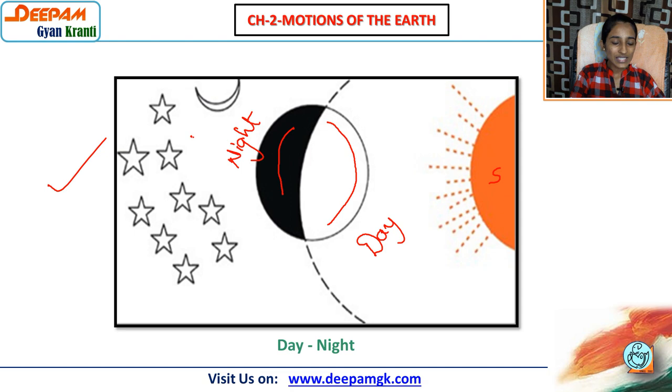Here you can see stars and even the moon. The same thing happens when the earth rotates on its axis. After some time, this night comes forward, so it has day, and this day area goes backward, so there it becomes night. So it is very important. And whenever you are showing the dark or night, you have to color it with black and you have to mention moon and stars.